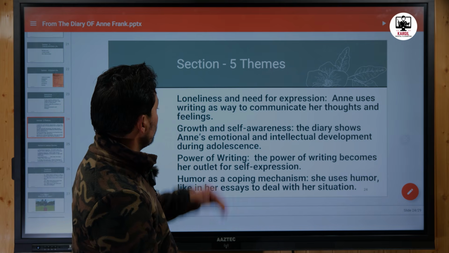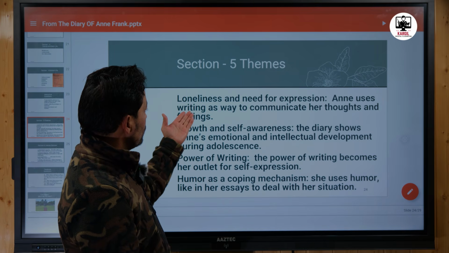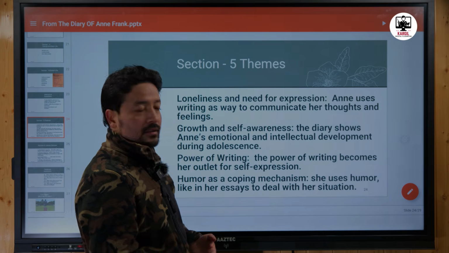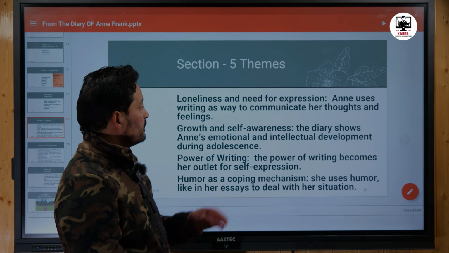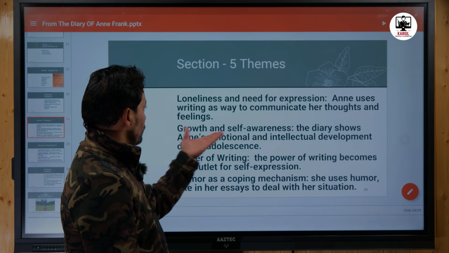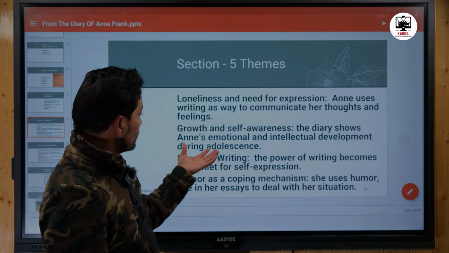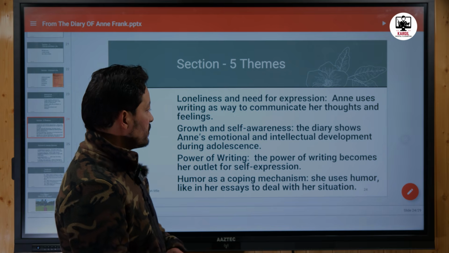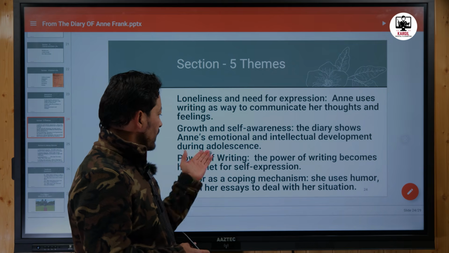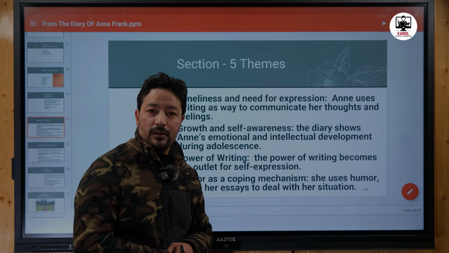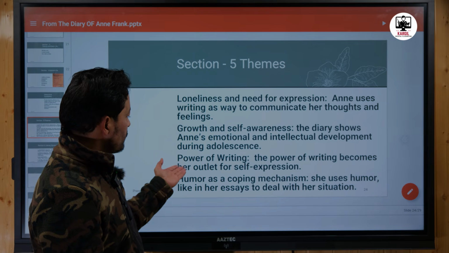Now in the fifth section, let us look at some themes. The themes are loneliness and need for expression. Anne uses writing as a way of communication, to express her thoughts and feelings. And growth and self-awareness: we find that the diary shows her intellectual development as well as her emotional development during the adolescent period.